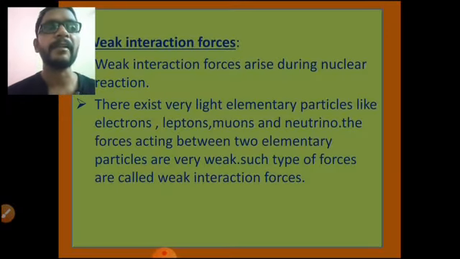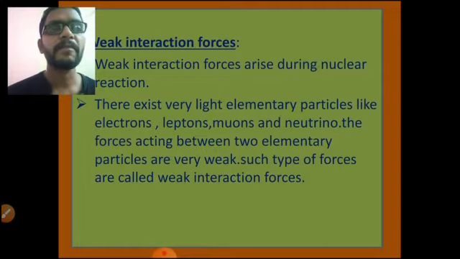Next one, weak interaction forces. Weak interaction forces arise during nuclear reactions. This one is also a non-central force. We know that there exist very light elementary particles like electrons, leptons, muons and neutrinos within the atom. The forces acting between these elementary particles are very weak. Such types of forces are called weak interaction forces.